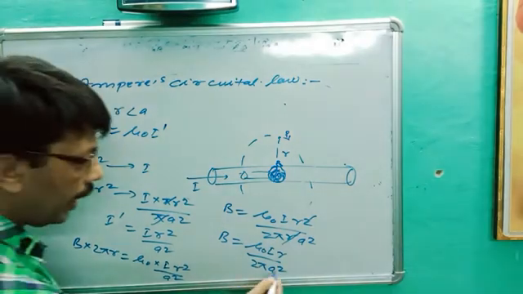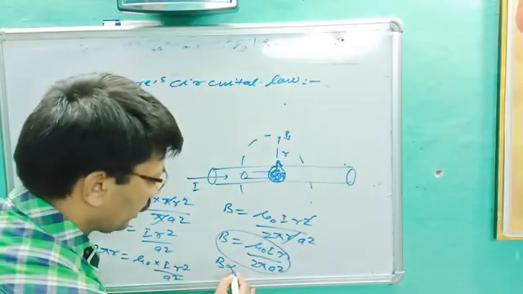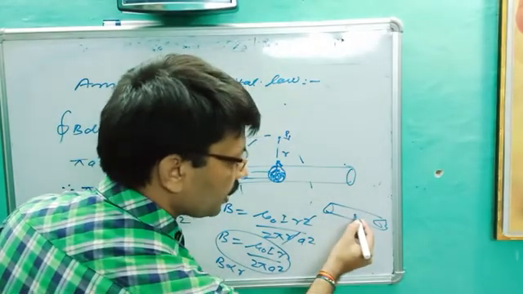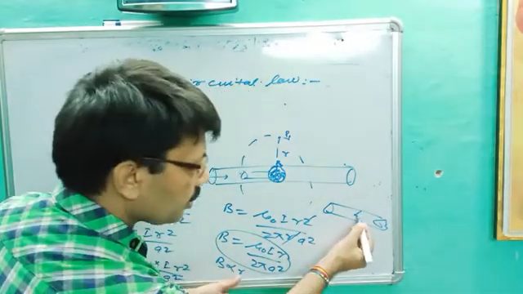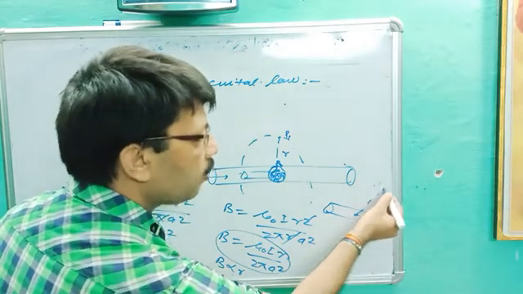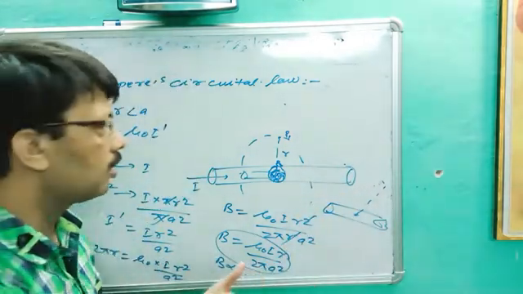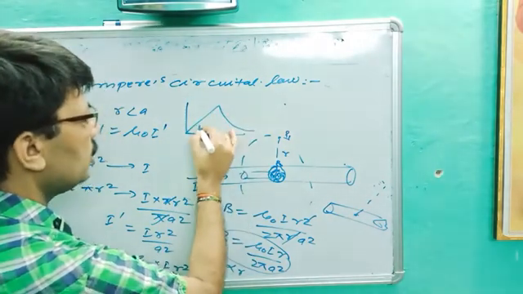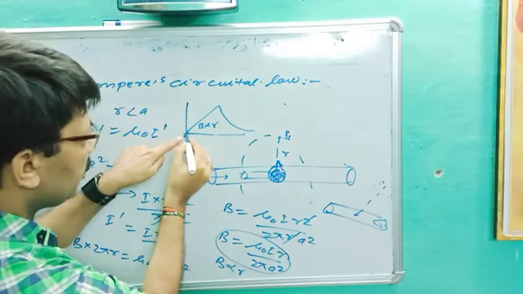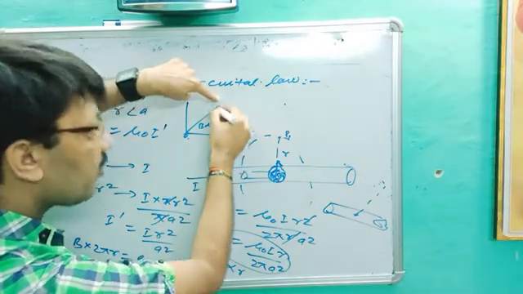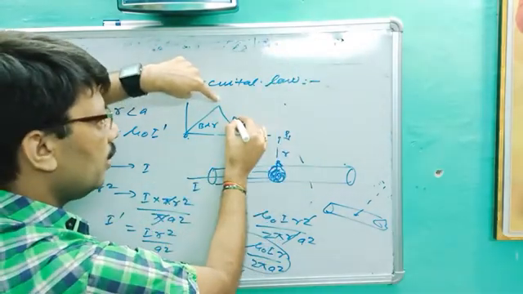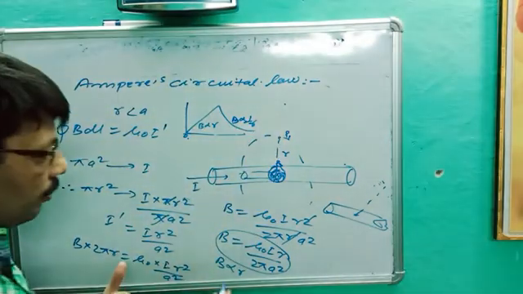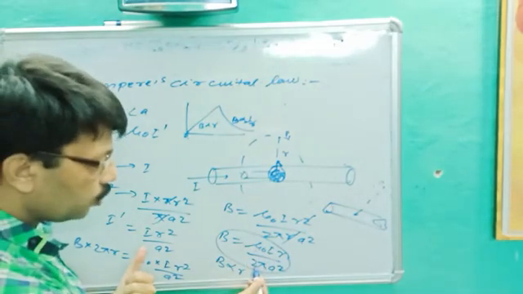Are you getting? And here we are getting B is directly proportional to r. It means if this is the wire and we move from center to surface, r increases, magnetic field increases. When we go outside the surface, magnetic field decreases. Already we got that. So what will be the graph? This is the graph. This is B proportional to r from center to surface, and when we move from surface to outside, B is inversely proportional to r. So this is the important question.